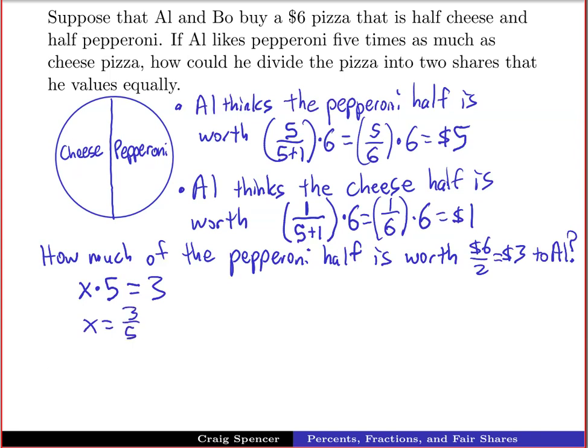So what this is telling us is Al thinks that 3/5, so if we cut up this pepperoni into 5 slices, he would think that 3 of those is going to be worth half of the value of the overall pizza, so $3.